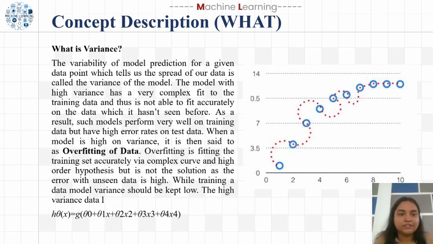Now let's see what variance is. Variance shows how much the model's prediction changes when we use different training data. A high variance model is too complex. It tries to fit every small detail and noise in the training data set. As a result, it works very well on the training data but performs badly on unseen data. This is called overfitting because the model memorizes instead of generalizing. We can see in the graph the predictions on the training data set are accurate, but when we use it on the testing data, the accuracy becomes low.